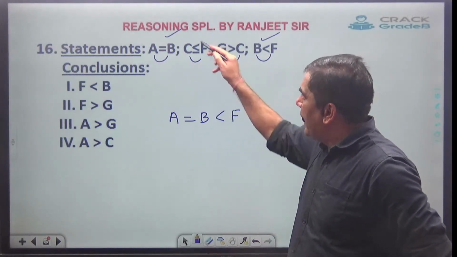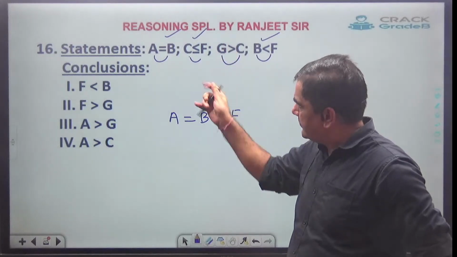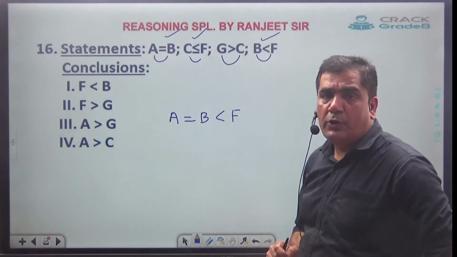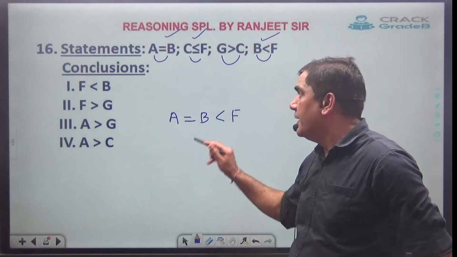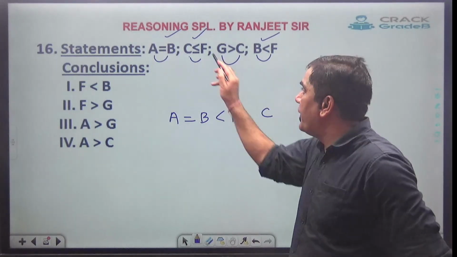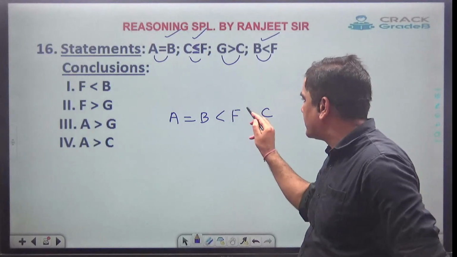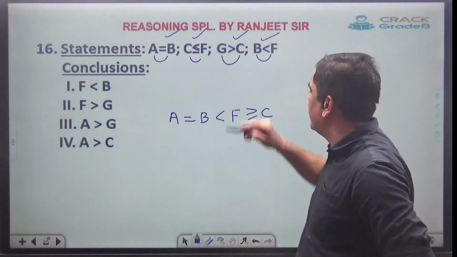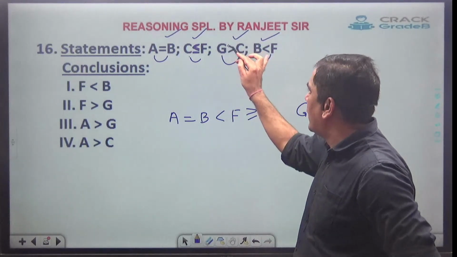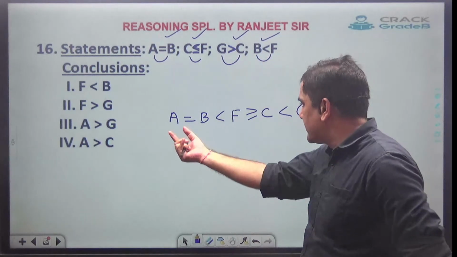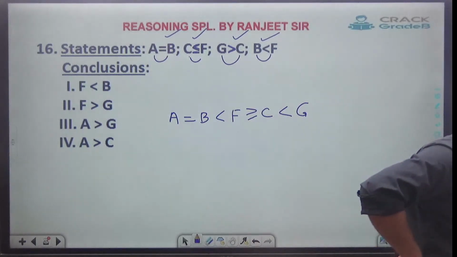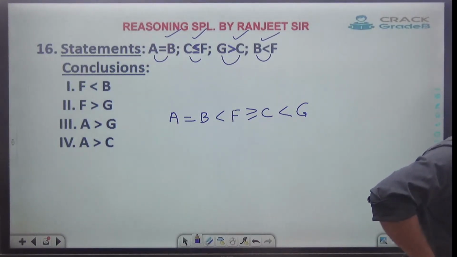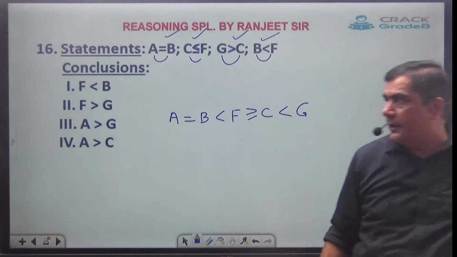Next one. F has come. C and F will be adjacent to each other. C can't be over here because here it is B, so C will be on this side and the face is towards the F side. So F equal to. And the last one, G and C, face is towards G. And this is how we have combined the statements. Clear? Okay. Let's go with the next one.